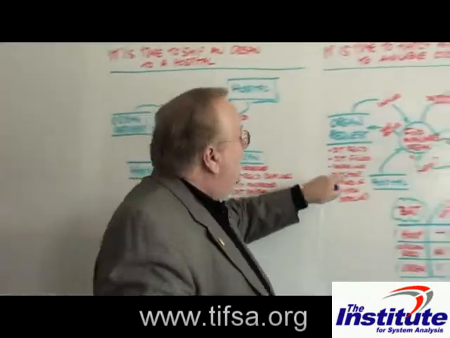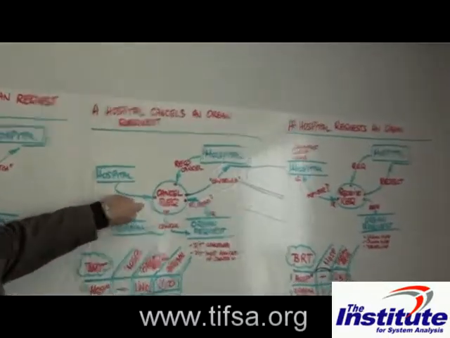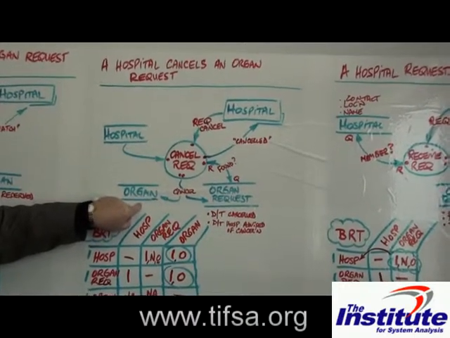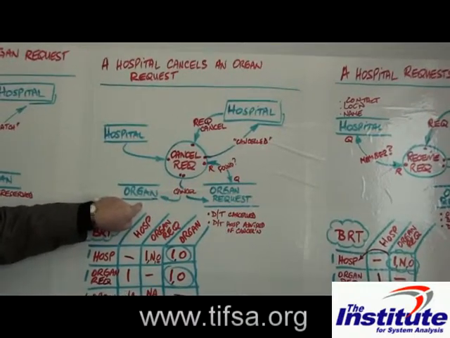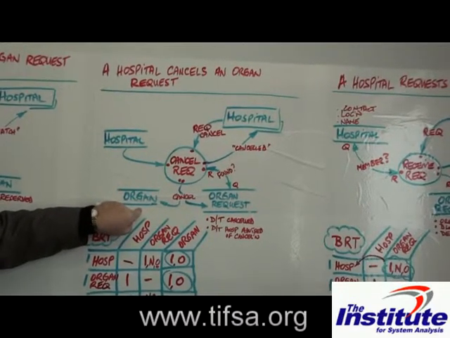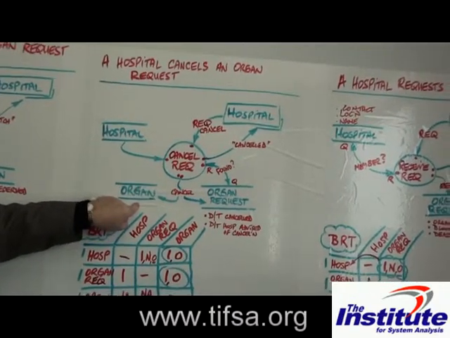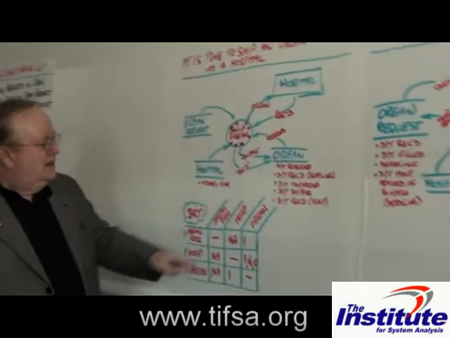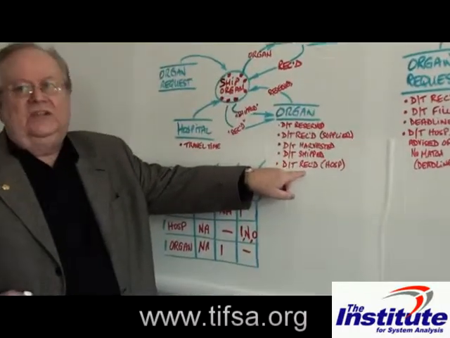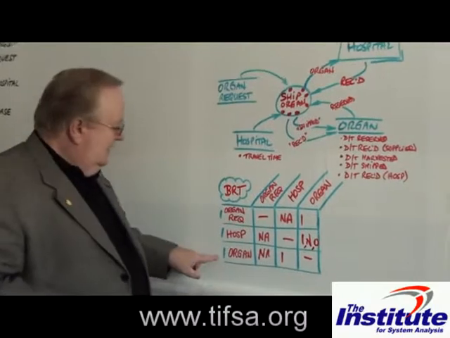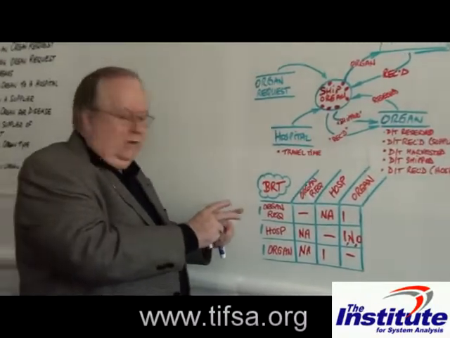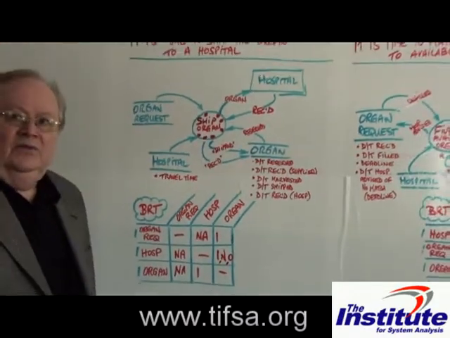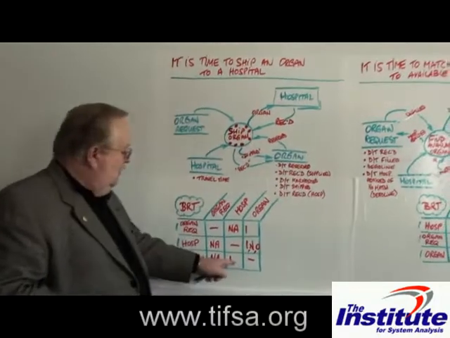Remember that when a hospital cancels a request, it can by default disconnect the organ from that request and therefore make that organ available to other requests if it's recalled and is never received by the hospital. So I think we should make this based on it being received in this case. We're going to make sure that's clear in our notes. So for a single specific organ, how many hospitals could it be sent to? And we've said that in terms of received, it can only be one.